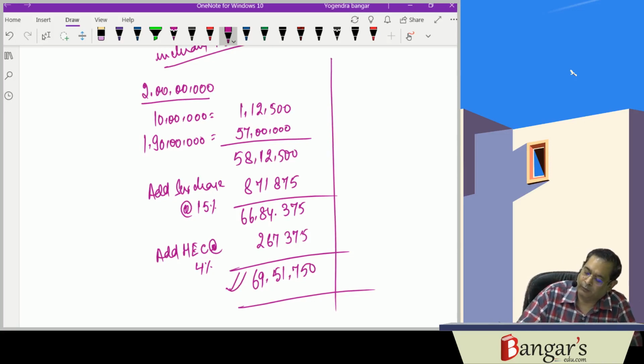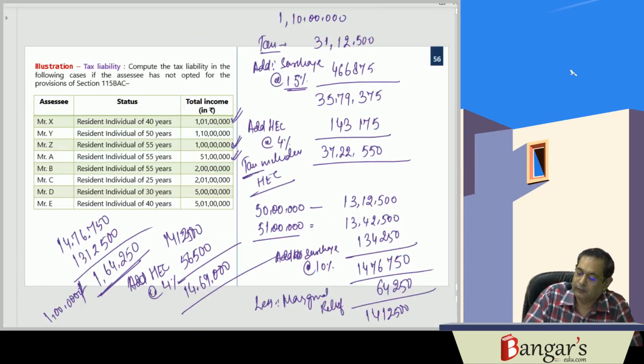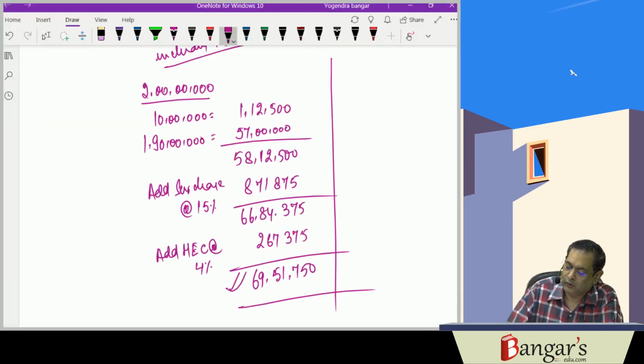Then we come to our next question. They are asking for 2 crore and 1 lakh rupees. So on 2 crores and 1 lakh rupees, the tax liability is 58,42,500.